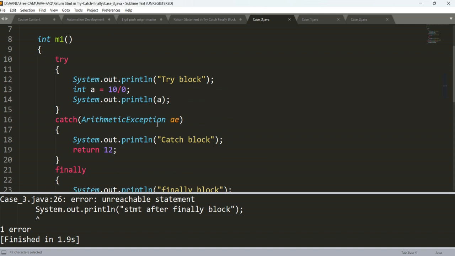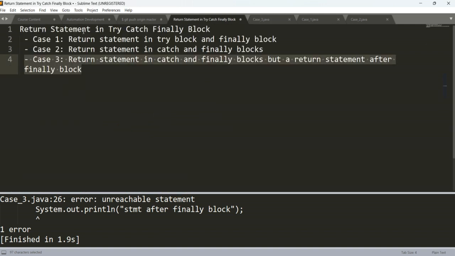Okay, so we have discussed all 3 cases. Case 1, a return statement in try block and finally block; case 2, a return statement in catch and finally block; and case 3, a return statement in catch and finally block, but with a return or any statement after the finally block. In the first two cases, the finally block return statement will execute, it will override the value from the try or catch block. And a return statement after the finally block is unreachable, it will give a compile time error.